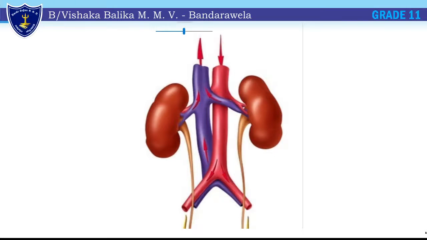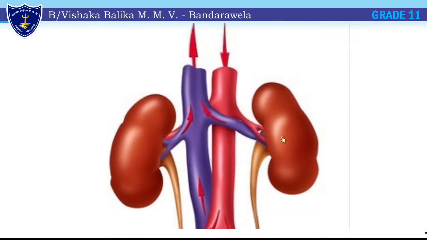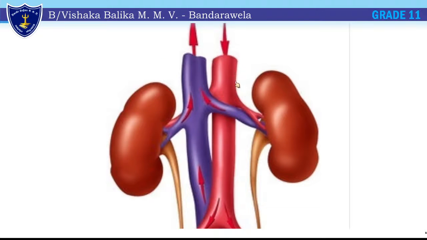See this further. Two kidneys, blood coming and entering into the kidneys through the arteries. This is the aorta, this is the renal artery, and blood is taken back from the kidneys by veins. This is a vein, and it is the inferior vena cava.